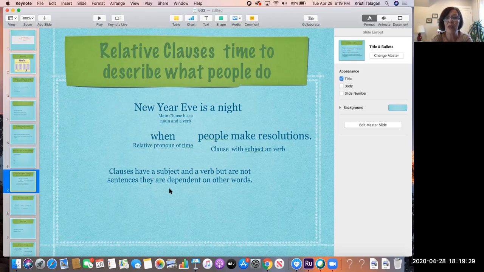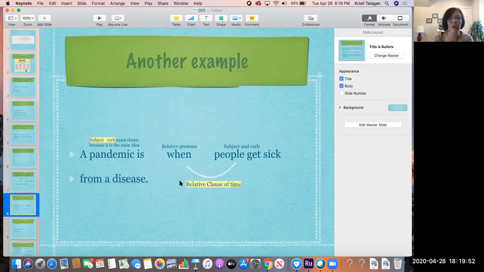A clause really is just a group of related words, and they have a subject and a verb. Some clauses can stand on their own, like sentences, and some of them cannot. And we'll look at that. A pandemic is when people get sick.